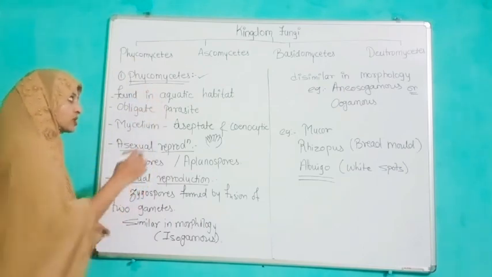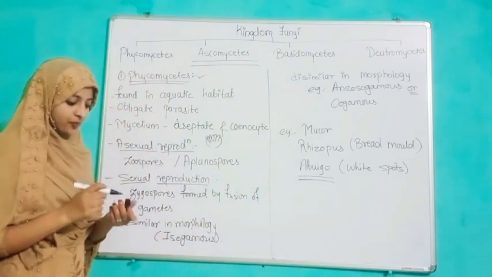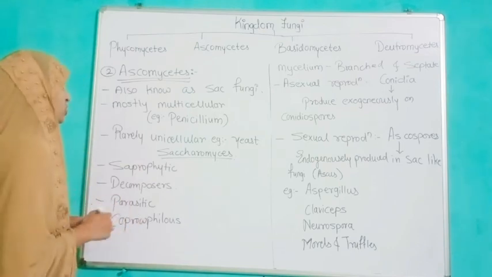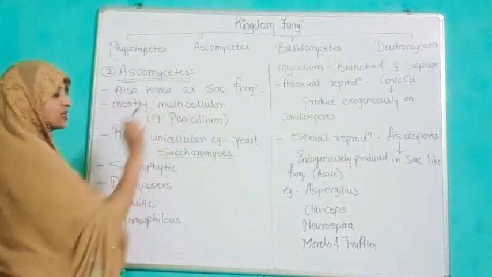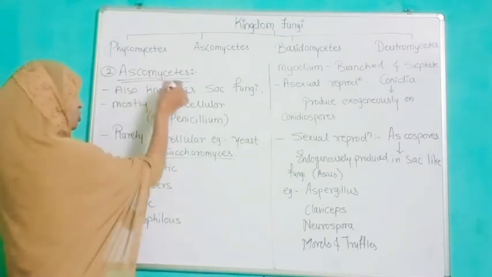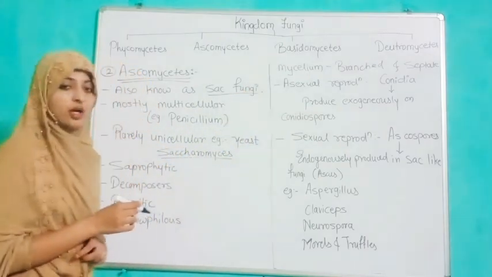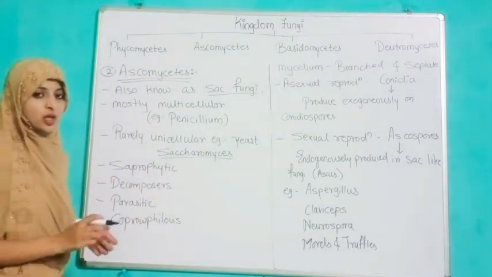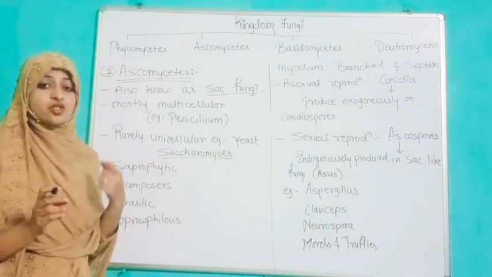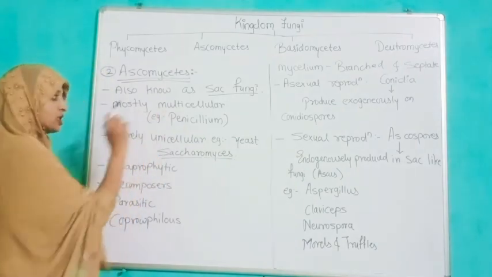Now we are going to discuss the characters of Ascomycetes. Ascomycetes are also known as sac fungi. Mostly multicellular, as we have discussed already, all are multicellular except yeast, which is unicellular.